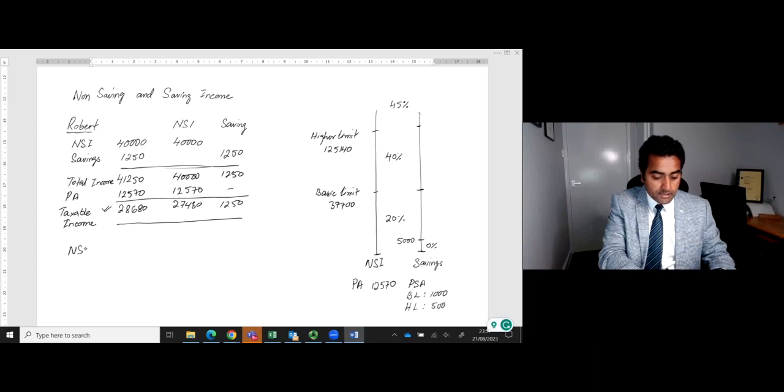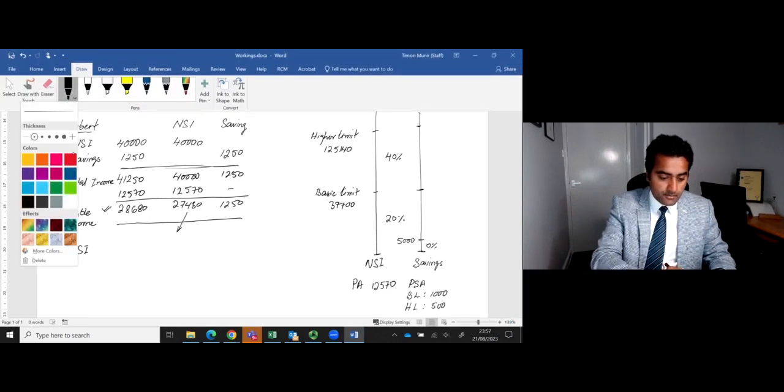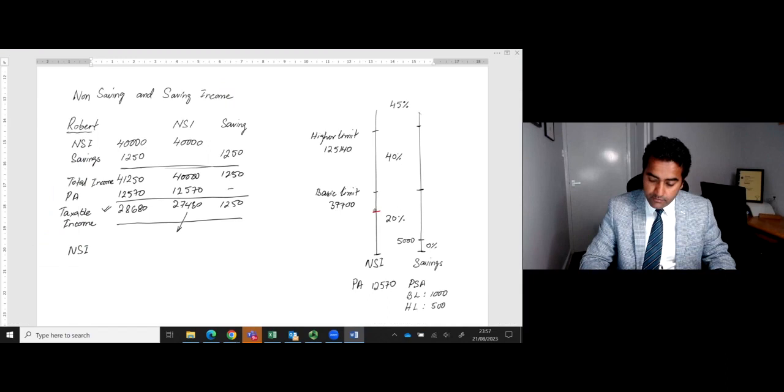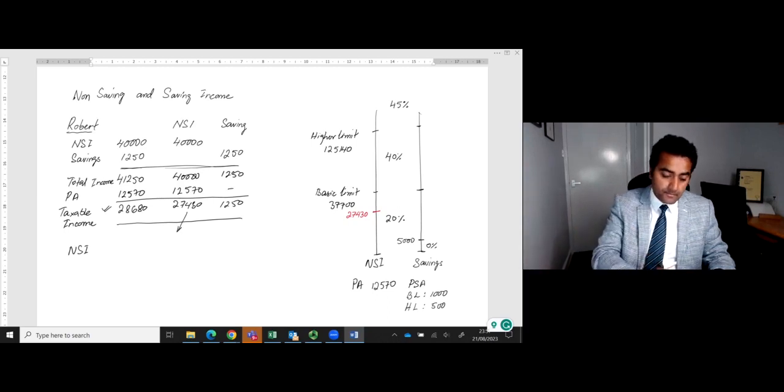On the non-savings income, we will take the 27,430. 27,430 will appear somewhere on the ladder. I'm going to change the color. So 27,430 will fall somewhere over here. You can see that we still have room above 27,430 in the basic limit where we can tax the savings income.